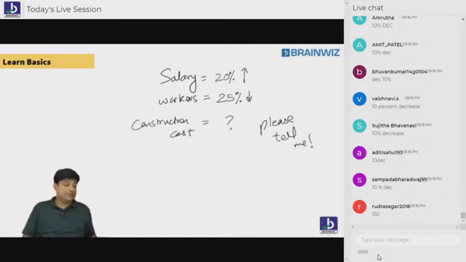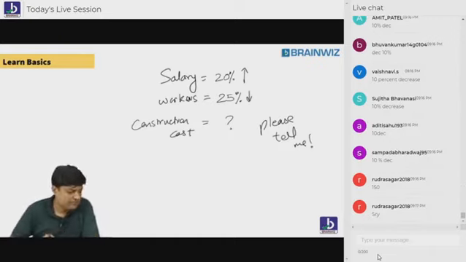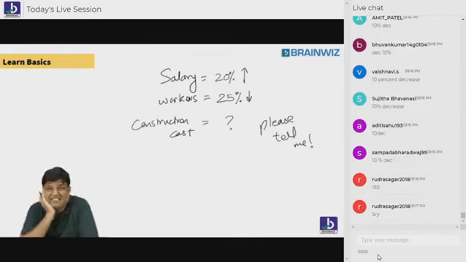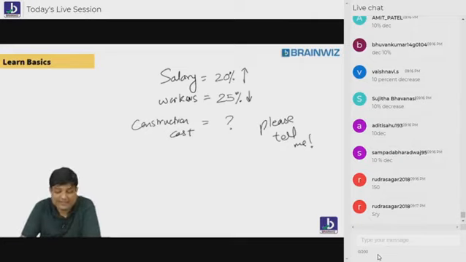Come on, students. Rakesh Naidu says 10% decrease. Nadeem, I didn't understand why you're asking why. Please try to clarify. If you say why, I feel there are many whys. You have to be clear, what why is that? Akshay says 10%. Very good. Very good, students. You are answering. That's good.